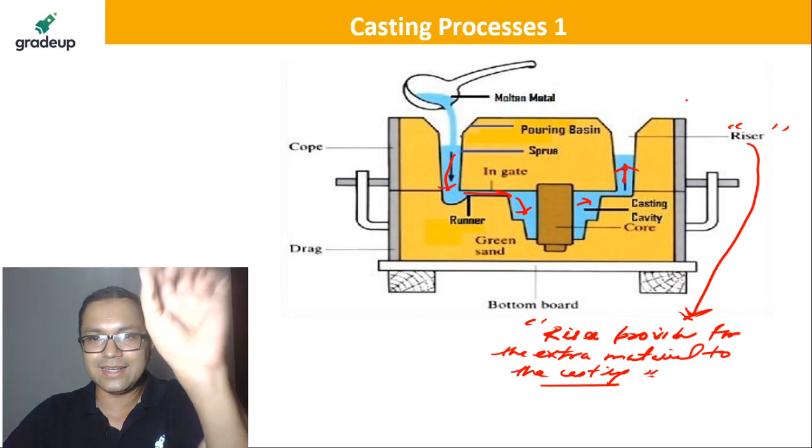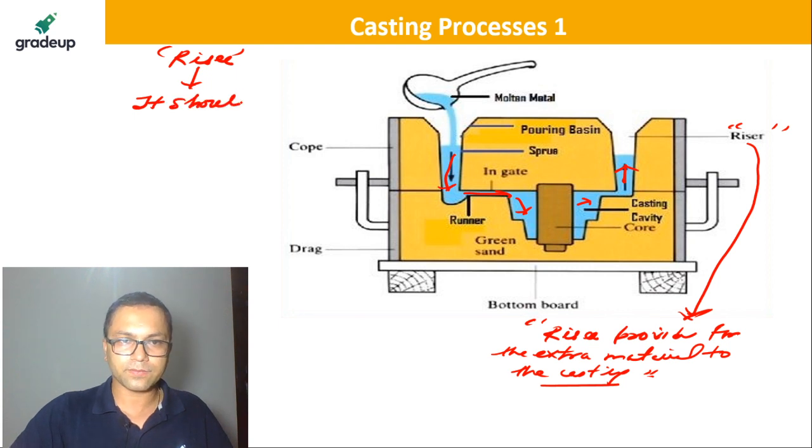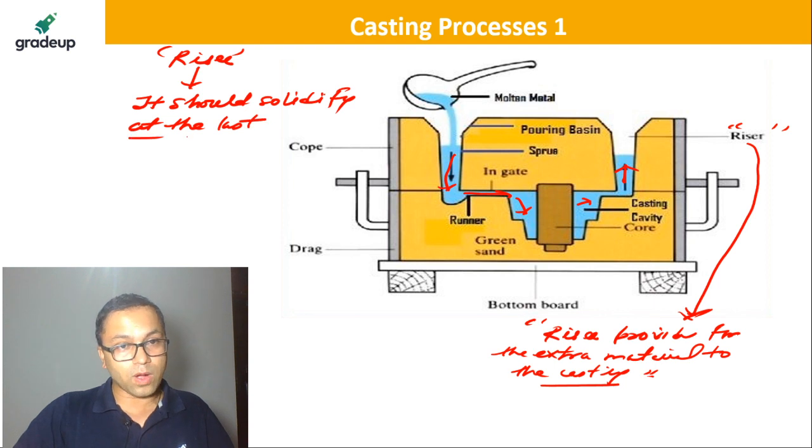Now there's one condition of riser. There's just one condition, that it should solidify at the last. It should be the one to solidify at the last.